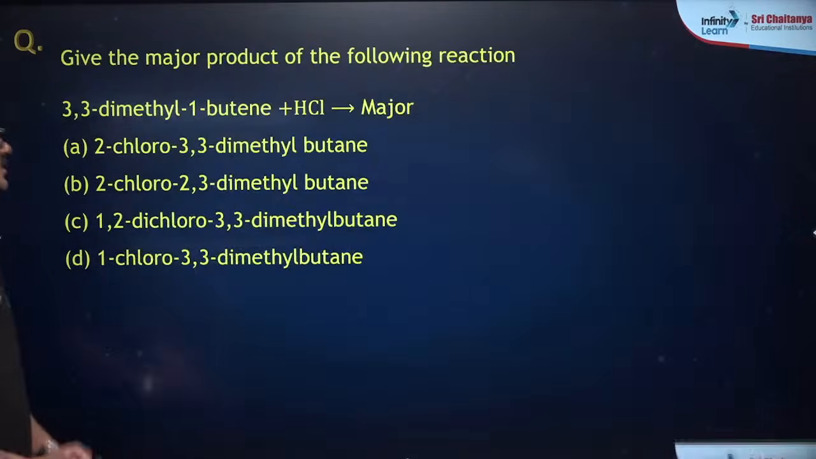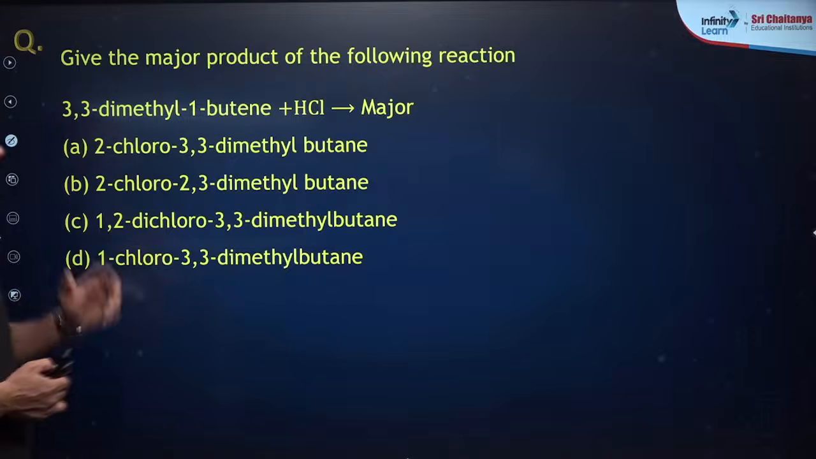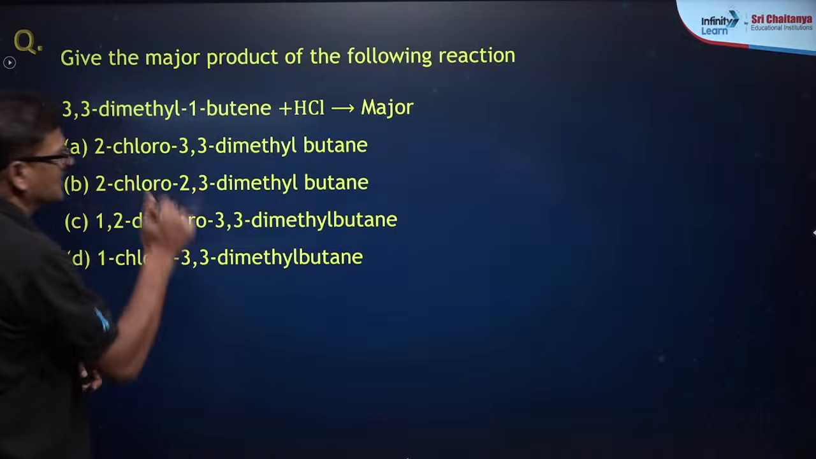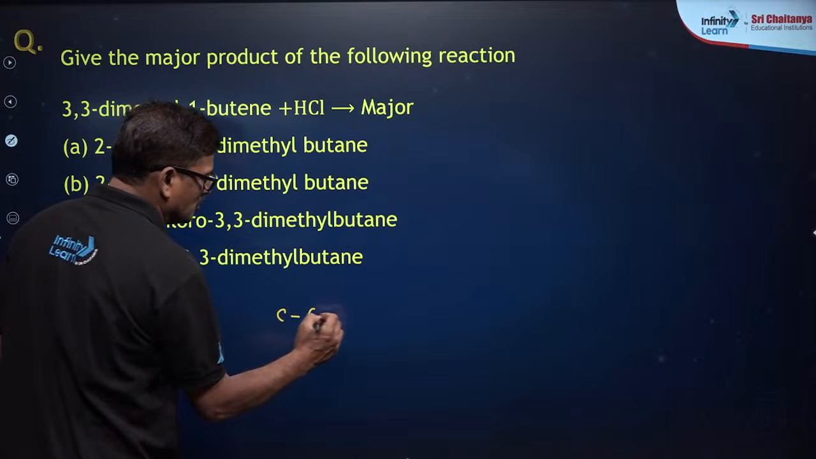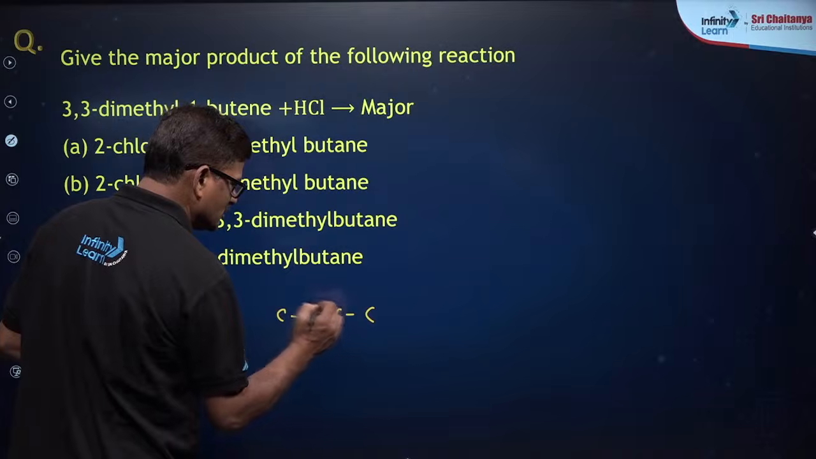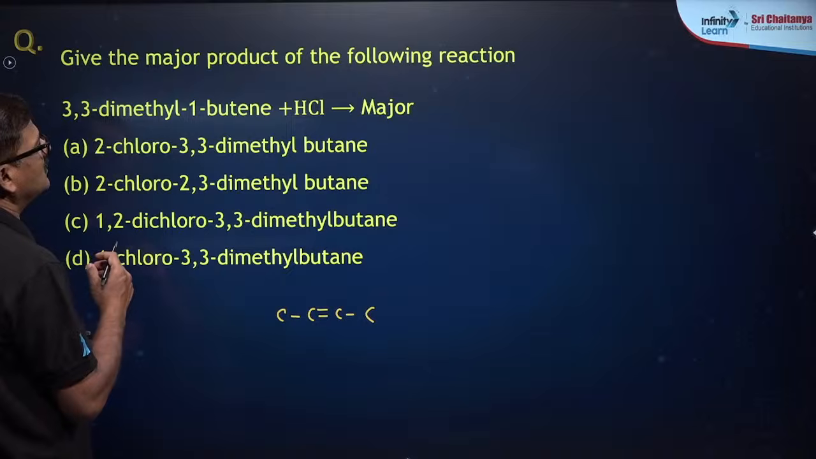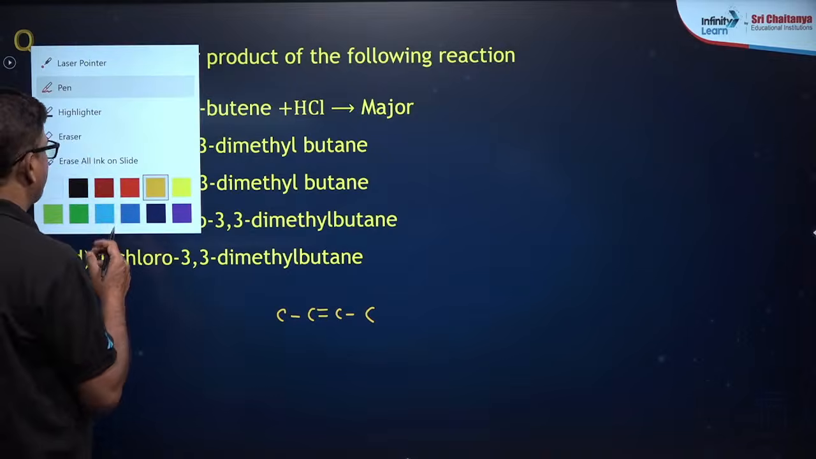Now, one more. Give the major product of the following: 3,3-dimethylbut-1-ene with HCl is a major. So, 3,3-dimethylbut-2-ene, this is but-2-ene, and it is going to be 2,3-dimethylbut-2-ene.